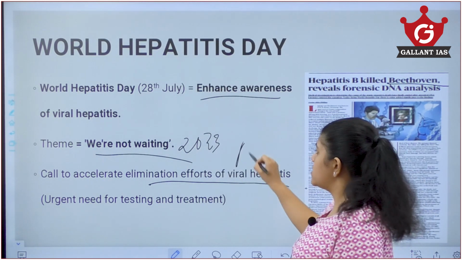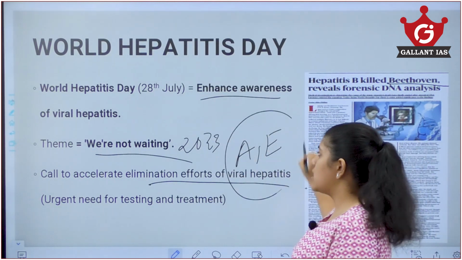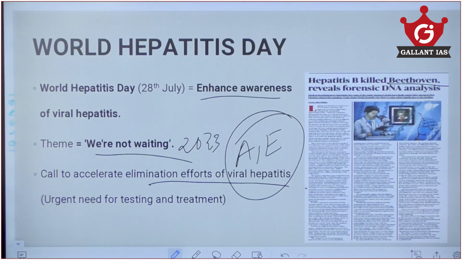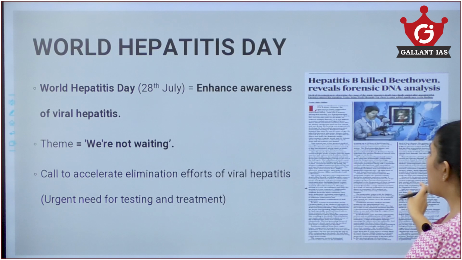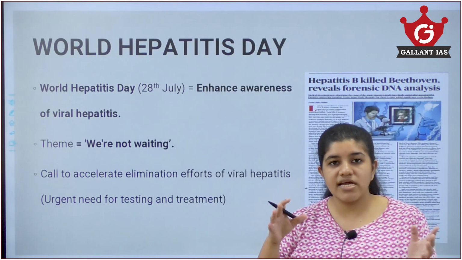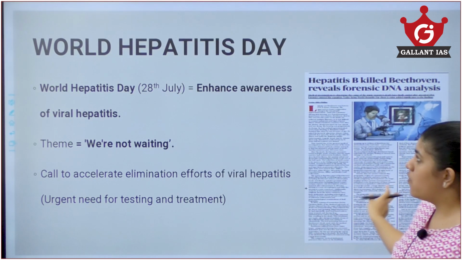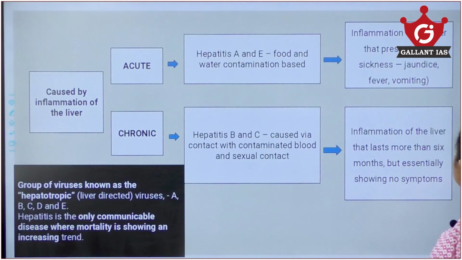The viral hepatitis are hepatitis A and hepatitis E. We will be talking about this in great detail. Now hepatitis means, hepa means liver and itis means disease or infection. So hepatitis is liver infection. Okay, so that is what the word hepatitis means.